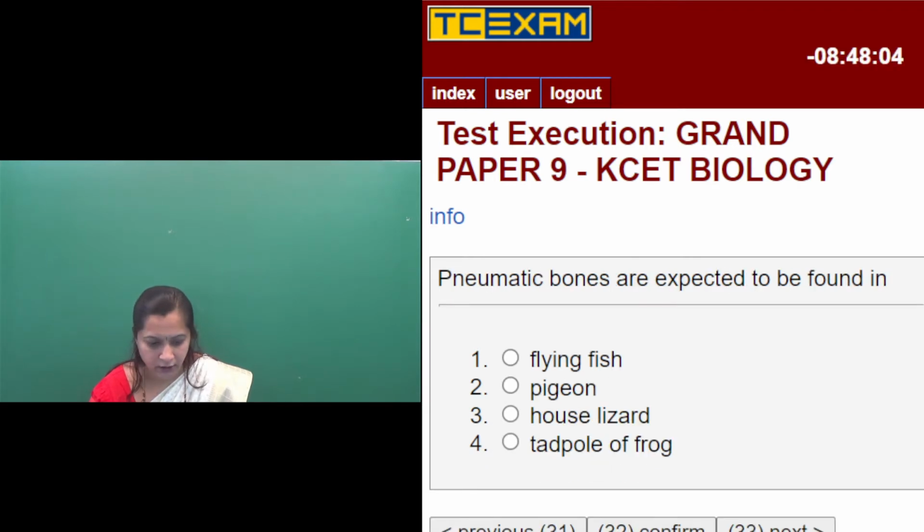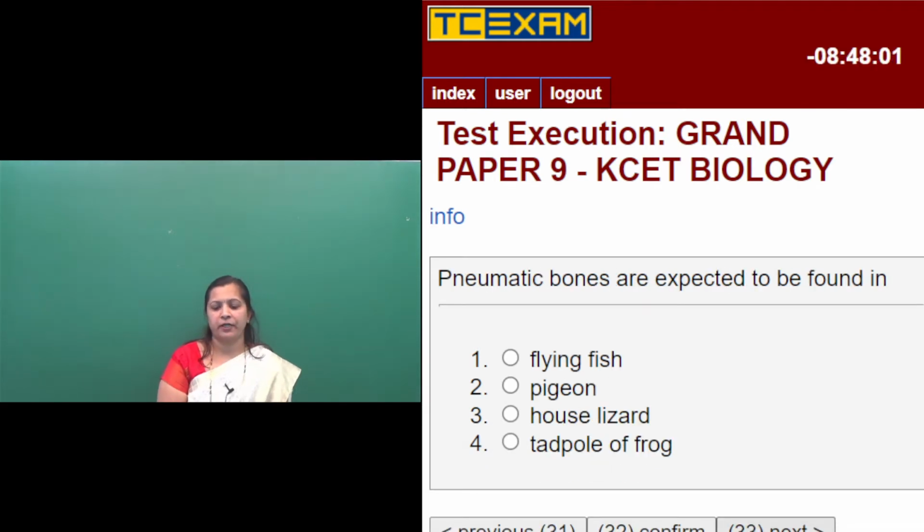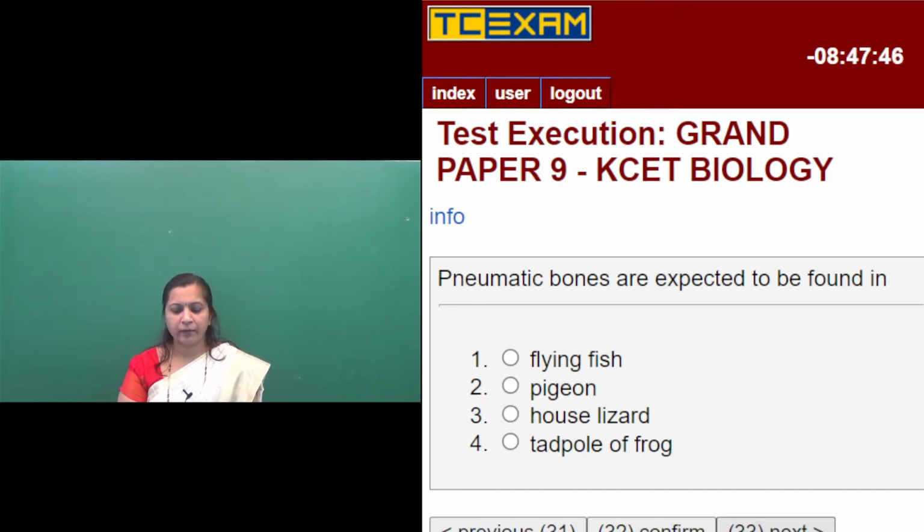Then question number 32, pneumatic bones are expected to be found in: first option flying fish, second option pigeon, third option house lizard, fourth option tadpole of frog. Pneumatic bones are the hollow bones, filled with air cavities. They have an internal space filled with air to make the body lightweight for the purpose of flight. This is an adaptation for aerial mode of life.